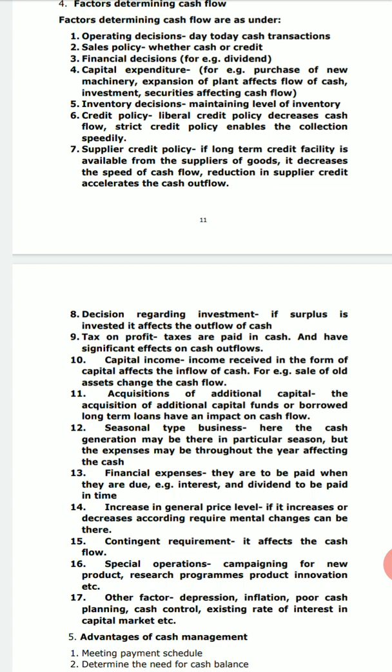Suppose the dividends are to be paid, then these are the liability of the company. So if the company decides that they are going to pay the dividends, then the cash inflows, or maybe the outflows, are to be managed so that you can pay off the dividends to the beneficiaries.